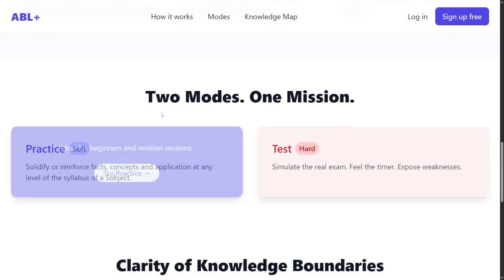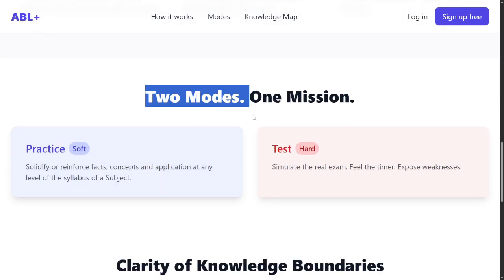So there are basically two modes. Let me tell you about those. There is a practice mode. It is there to solidify or reinforce the facts, concepts, and application at any level of the syllabus. By level of the syllabus, we mean that there are subjects, within subjects there are sections, and within sections there are topics. At any point you will have to reinforce your facts, concepts, and application.